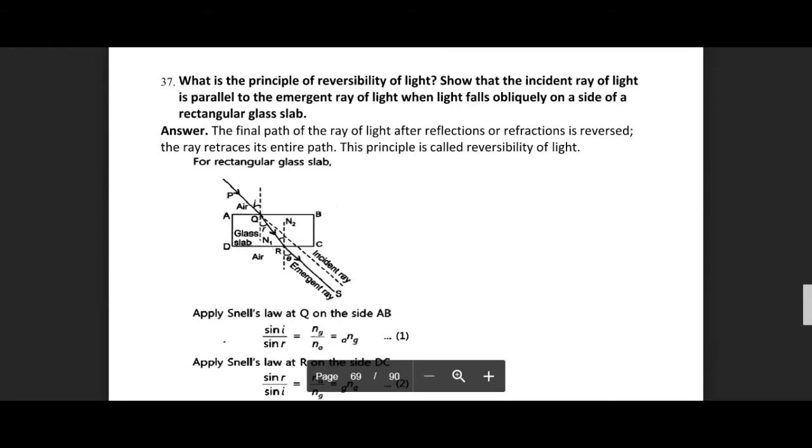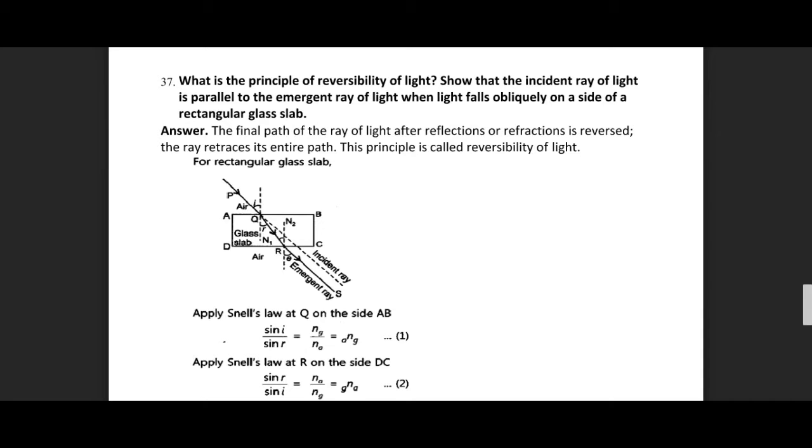Next is, what is the principle of reversibility of light? It states that the incident ray of light is parallel to the emergent ray of light when light rays fall obliquely on a side of a rectangular glass slab. So this we have already done in our notes. So basically what we have to do in this case, first of all we have to draw this diagram. And what is the principle of reversibility of light?